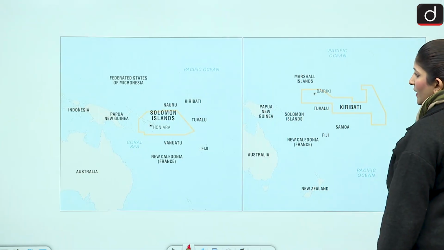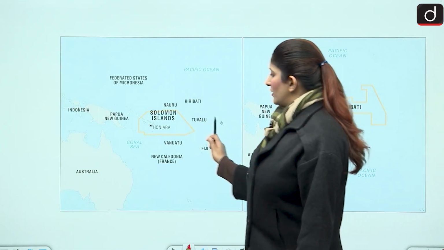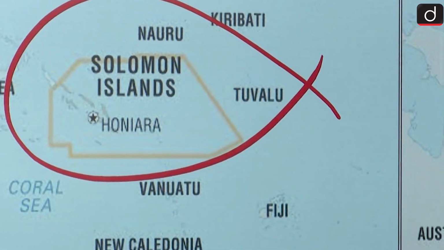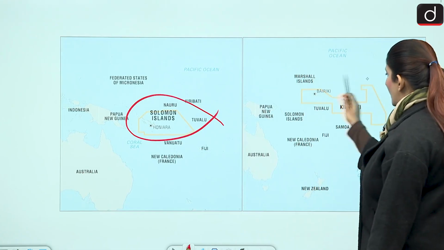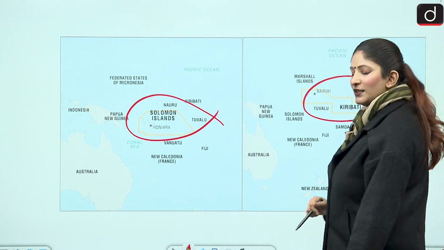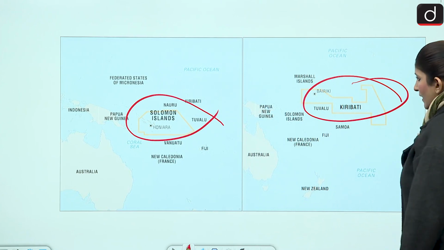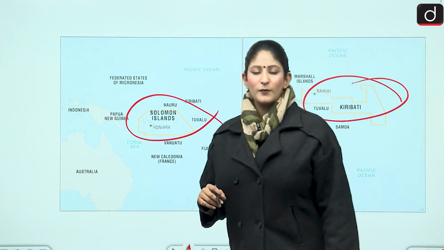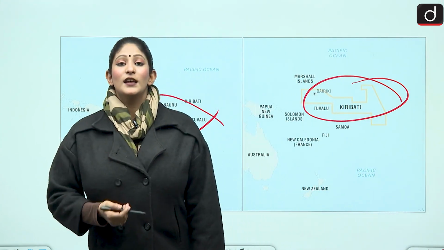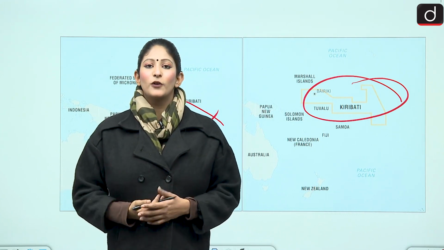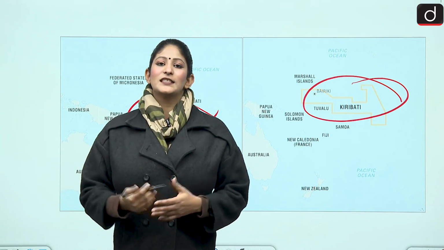That is option A. Here, near Australia and Papua New Guinea, we have Solomon and here we have Kiribati. I hope you understood that all this news that we collected for you is very important for your information, for examination. That's it for today. Next time we will come up again with more information for news on maps. That's it. Thank you so much.